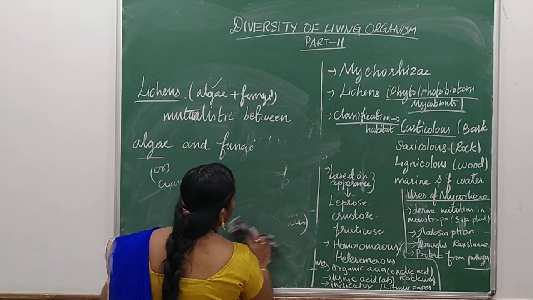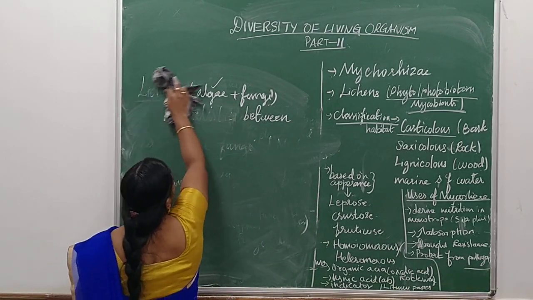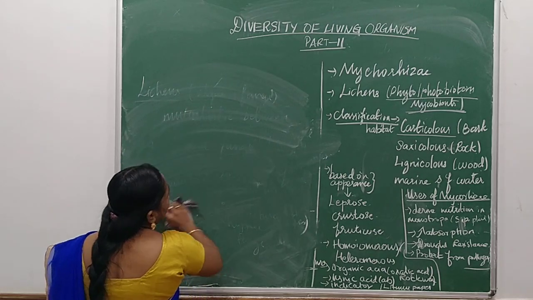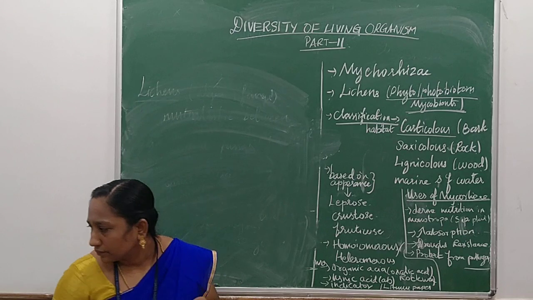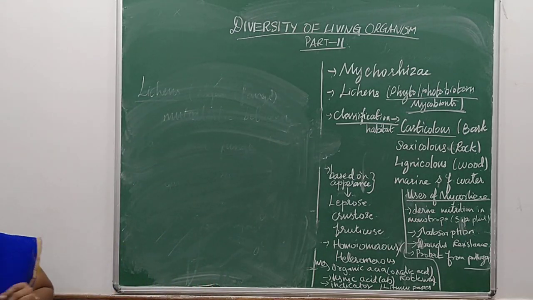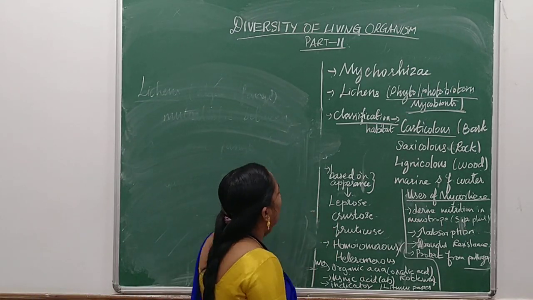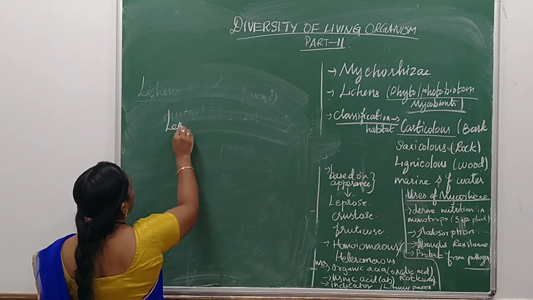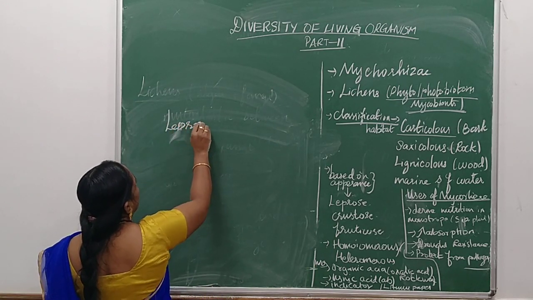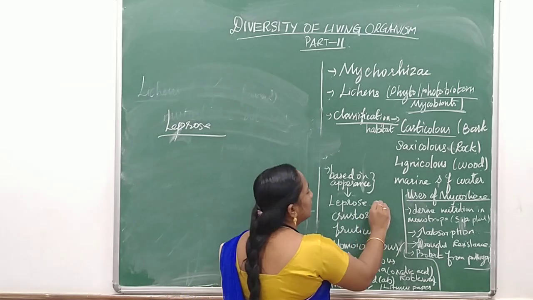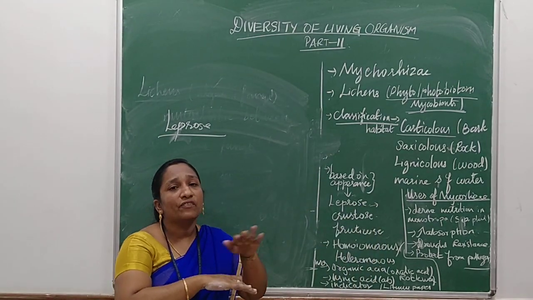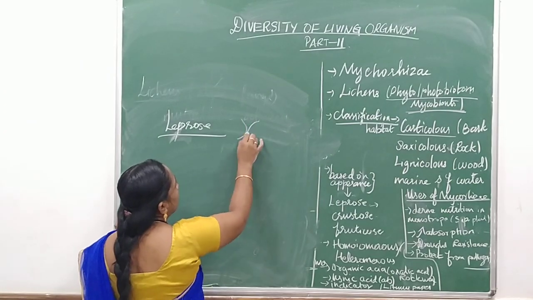Children, up to this is clear? This is a very important chapter, mycorrhizae and lichen; the maximum questions are asked from it. The first type is leprose. Leprose lichens look like layers arranged one after another.